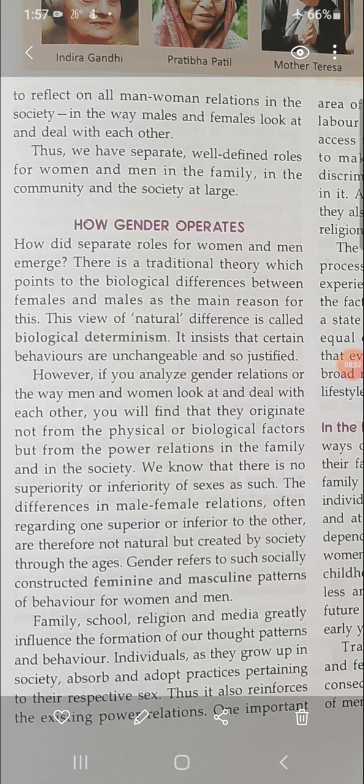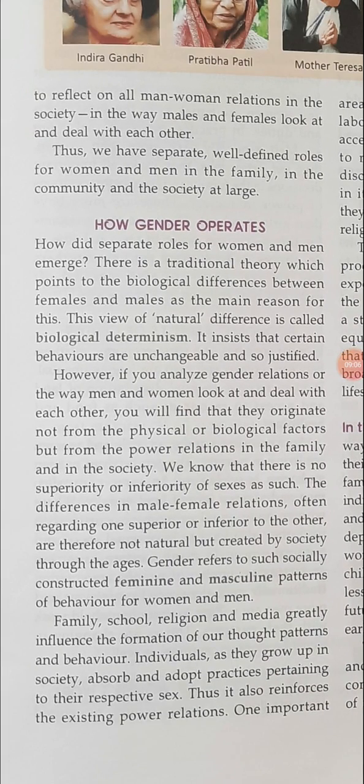But in some cases, when you say that women are inferior to men, women cannot do this, men cannot do this, that difference has been given by society or the family members, right? So when these differences are created on the basis of inferiority and superiority, they bring gender discrimination.